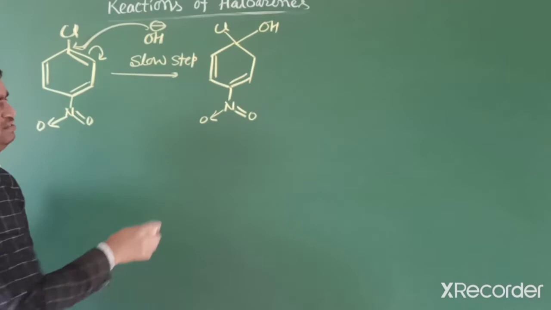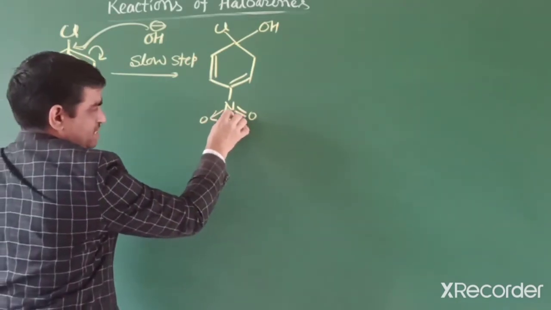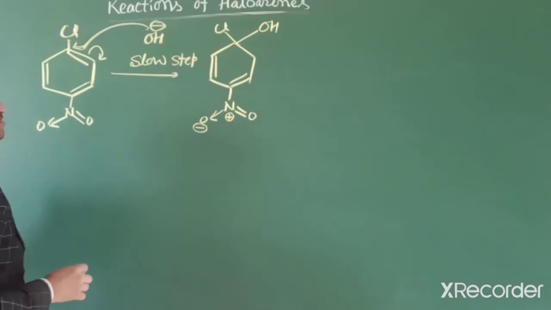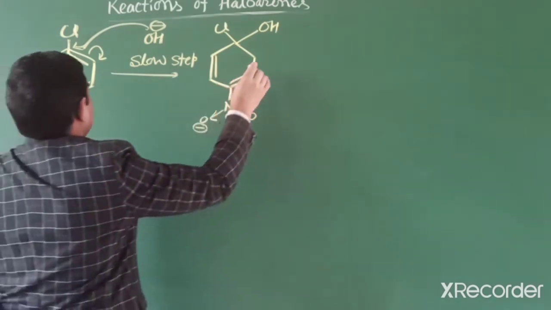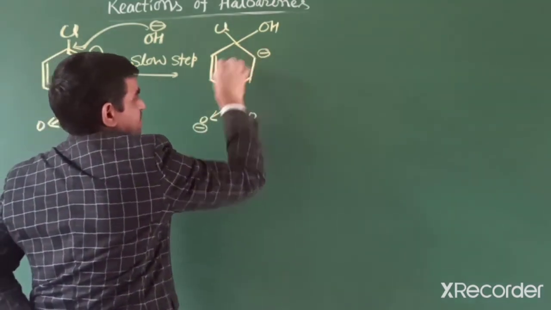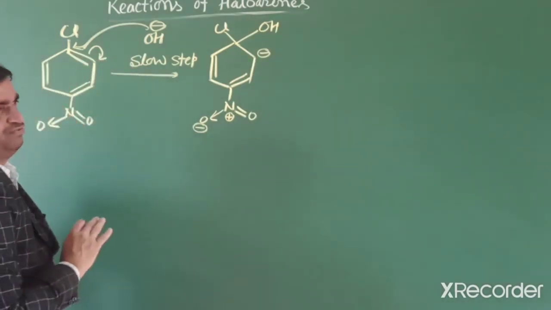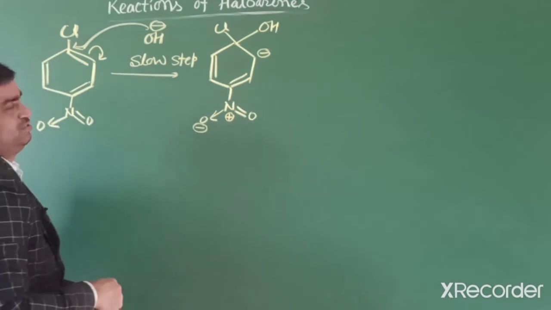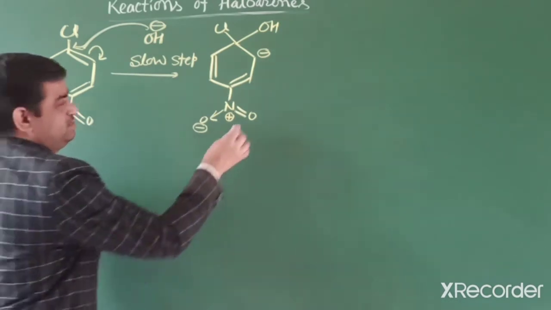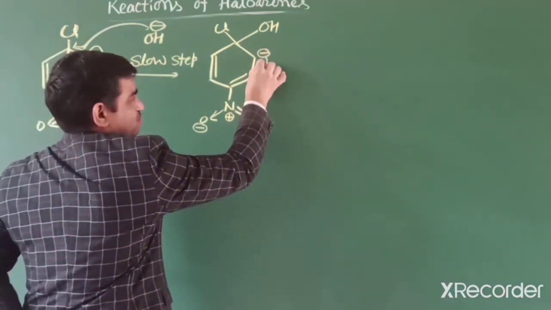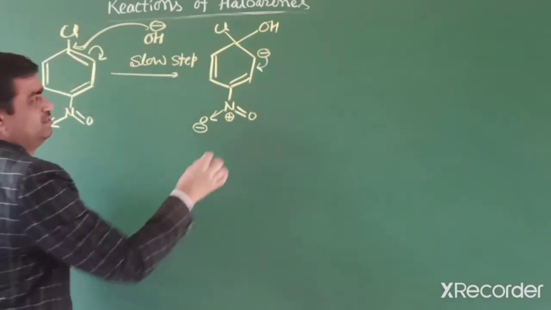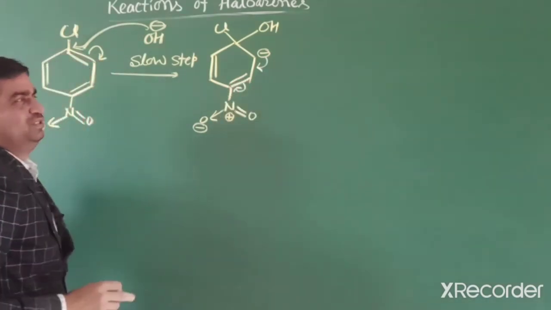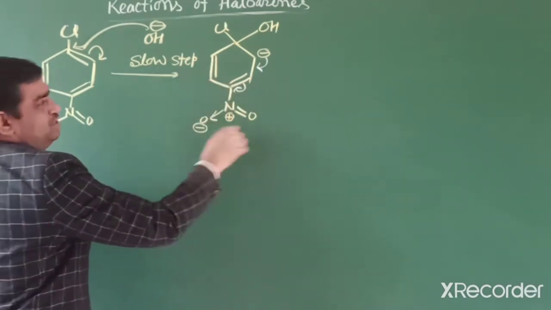In this way we write the nitrogen with positive charge, and this oxygen negatively charged, and there is also negative. So further it shows resonance. How can we write resonance? This electron can move like this, and further this pi electron to the carbon at para position.